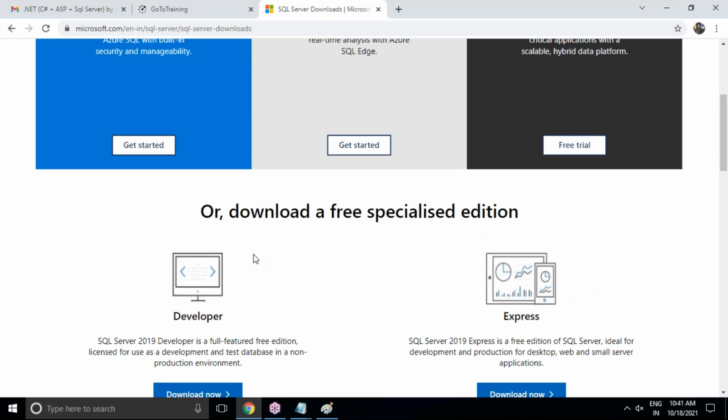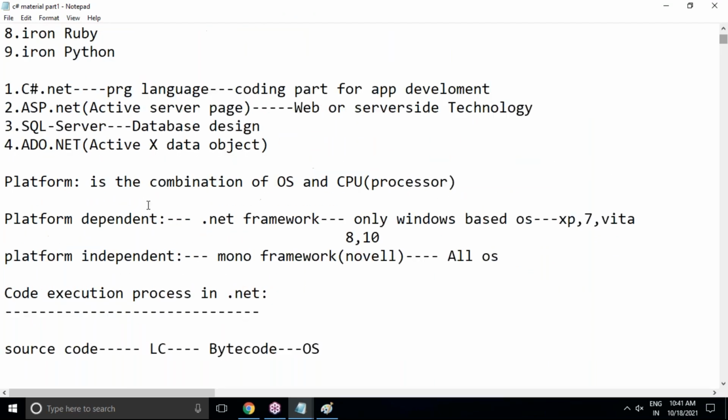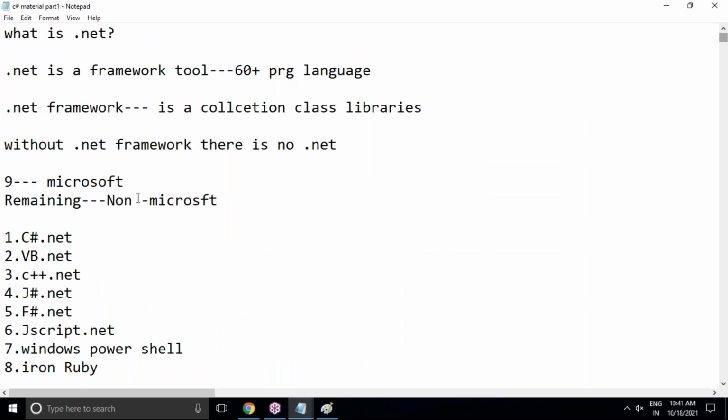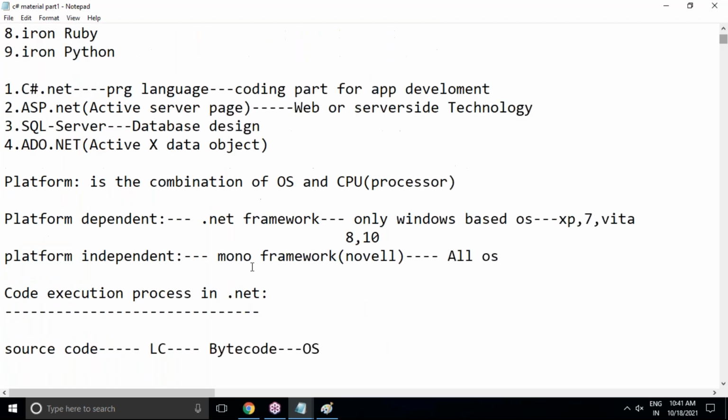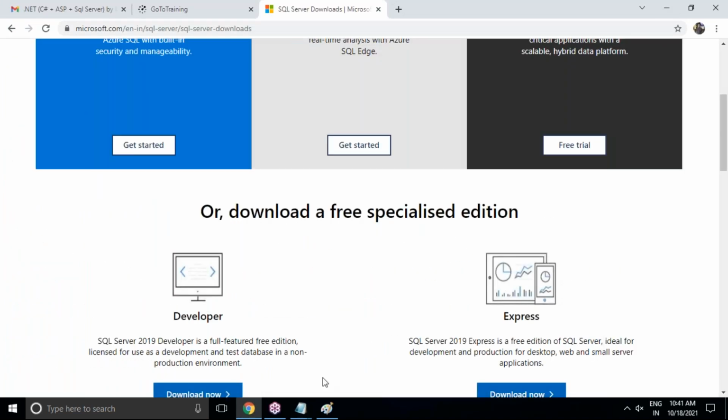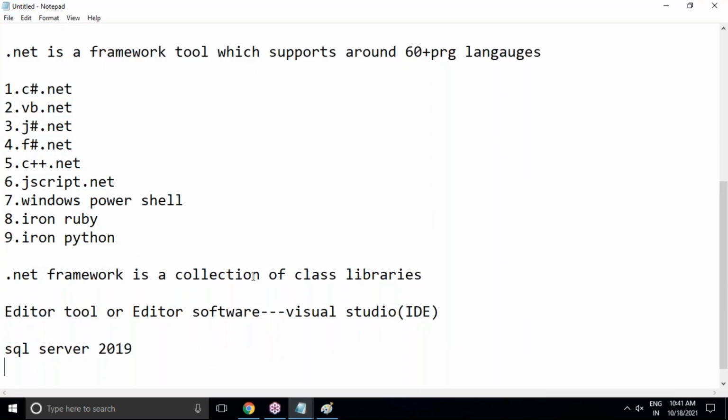Two softwares are required to manage complete SQL Server sessions, C#.NET, and completely ASP.NET things. What are the two softwares? One is Visual Studio. The next one is SQL Server 2019. And .NET Framework, no need to install separately. As I said, once we download Visual Studio 2019, .NET Framework 4.7.2 will come integrated with Visual Studio 2019. And SQL Server 2019 is enough.